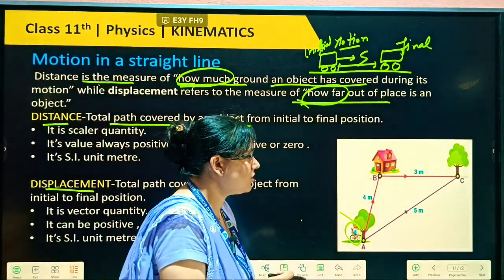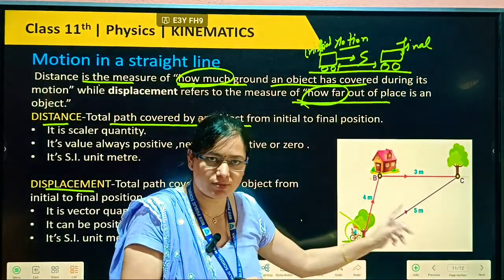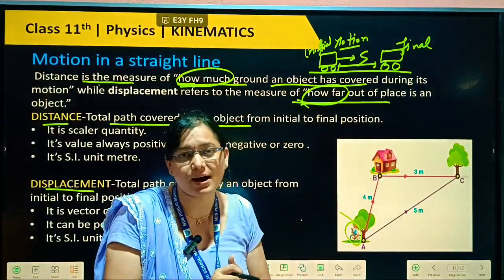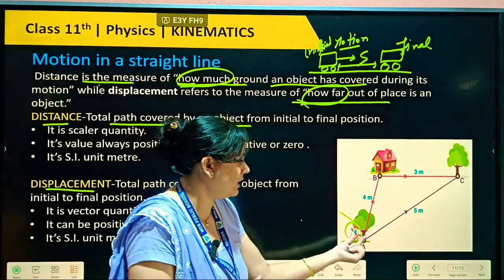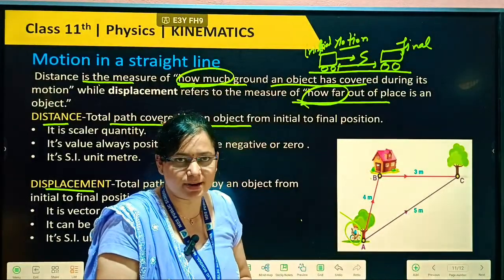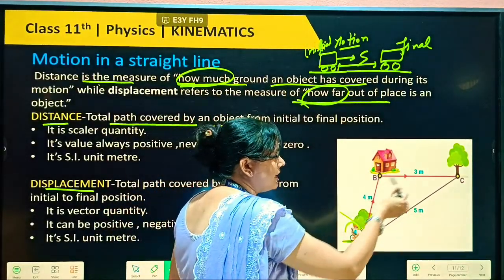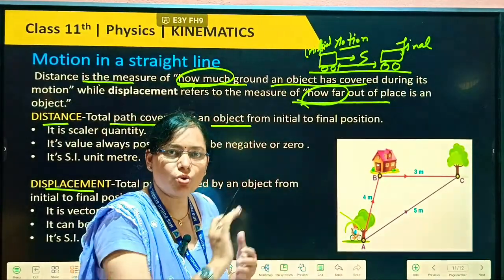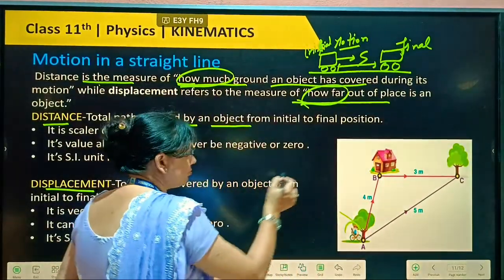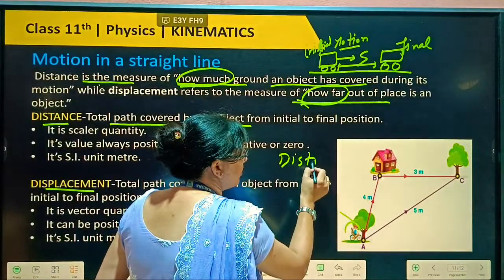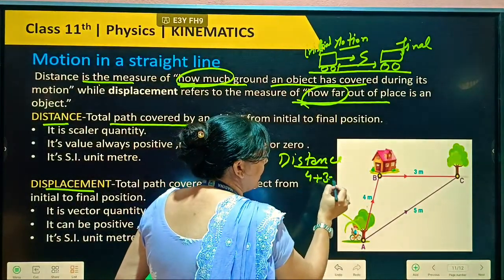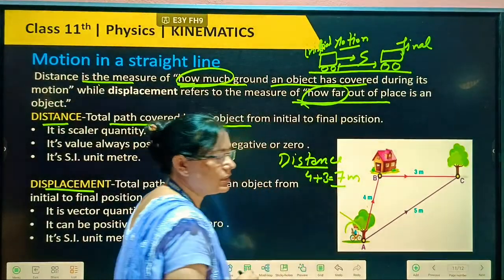Okay, but if we are talking here about the displacement, how much displacement? Displacement is not our total path, it will be our shortest path covered from initial to final. Initial to final तक आने के लिए shortest path क्या हो सकता है, that is our displacement. Okay, so from here to there, that is not shortest path, this one our total path. So distance we can write here, distance in this picture how we can find total distance, 4 plus here 3. Okay, that will be 7 meter our total distance.